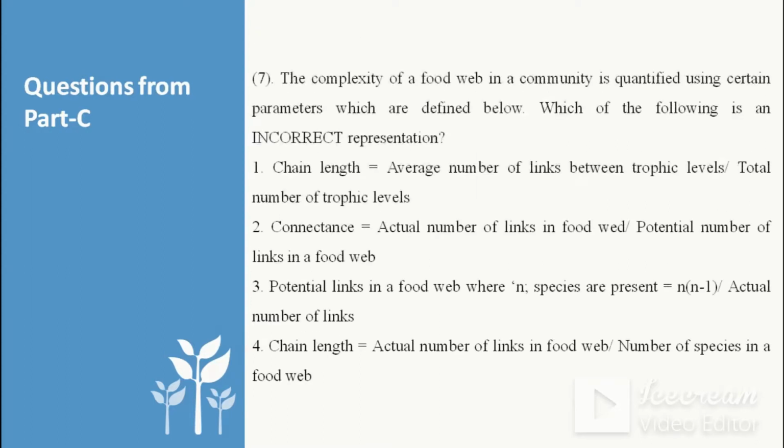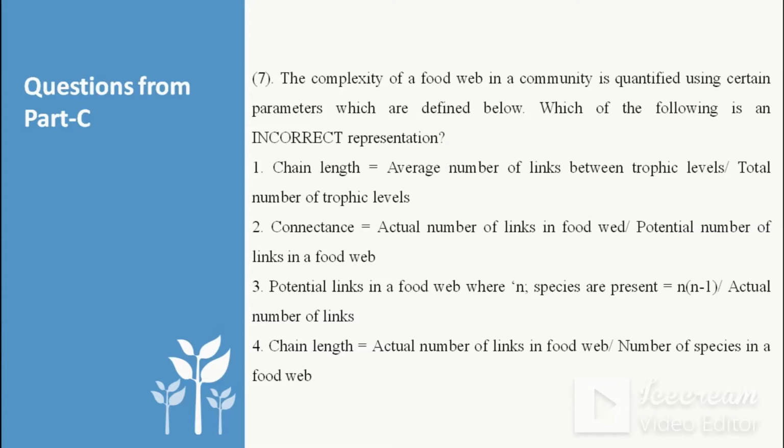So next, it is related to food web complexity. That is, the complexity of a food web in a community is quantified using certain parameters which are defined below. Which of the following is an incorrect representation? So we have to choose the incorrect one. So the first one is, chain length is equal to the average number of links between trophic levels divided by total number of trophic levels. Yes, it is the average number of links between the trophic levels. That's why the first option is the correct one.